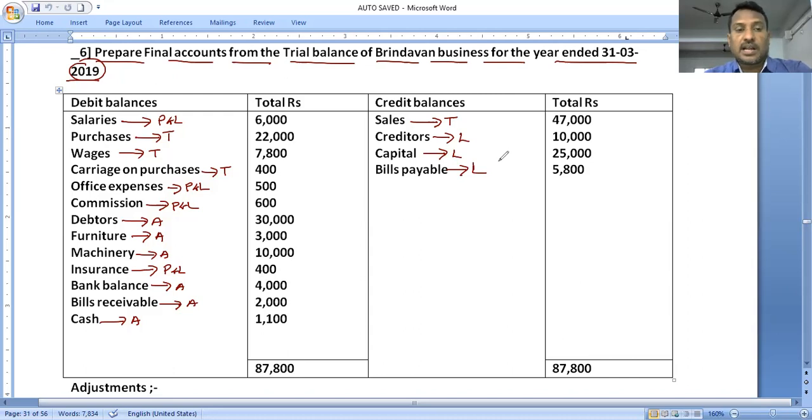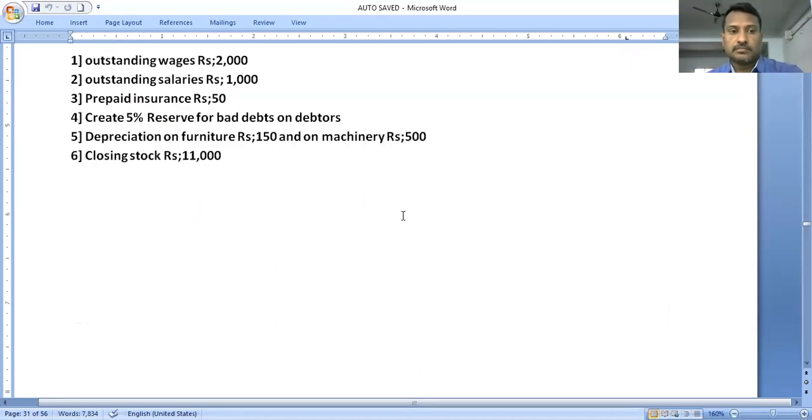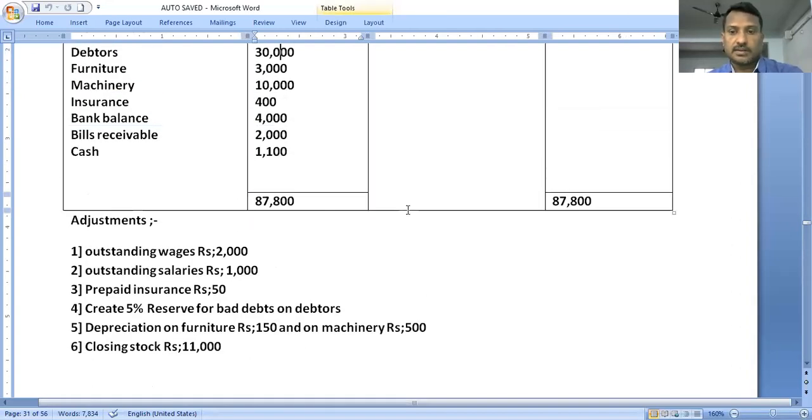My dear students, we move to the adjustments. You know we already discussed in the last classes, and in the last three problems also, that every adjustment is affected twice in the final accounts, a dual effect. Let's see what the adjustments of this problem are. Yes, adjustments are given.